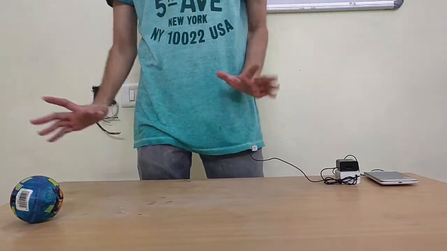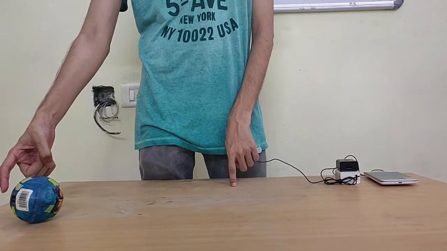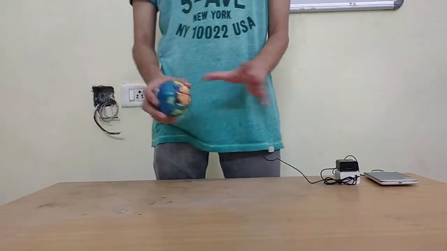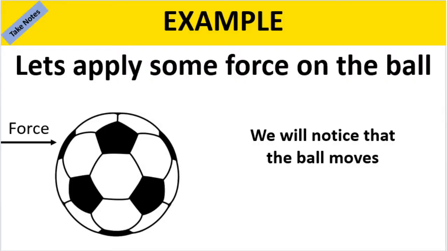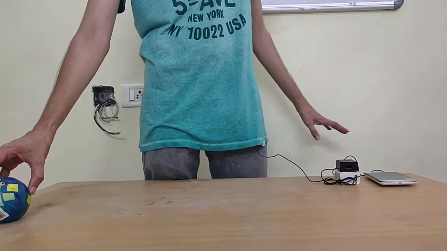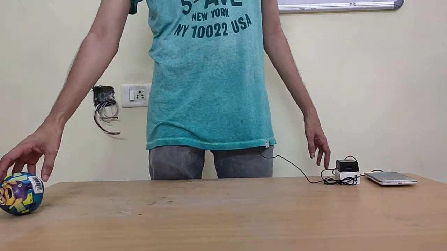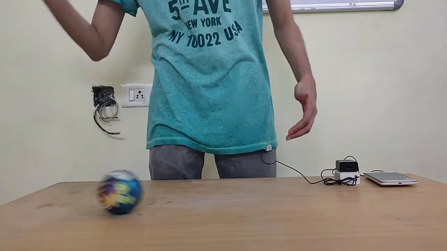I want you to simply observe the ball. There. You observed how it moved, right? It went from no speed to picking up some speed. Now I'm going to give it a little bit more force.